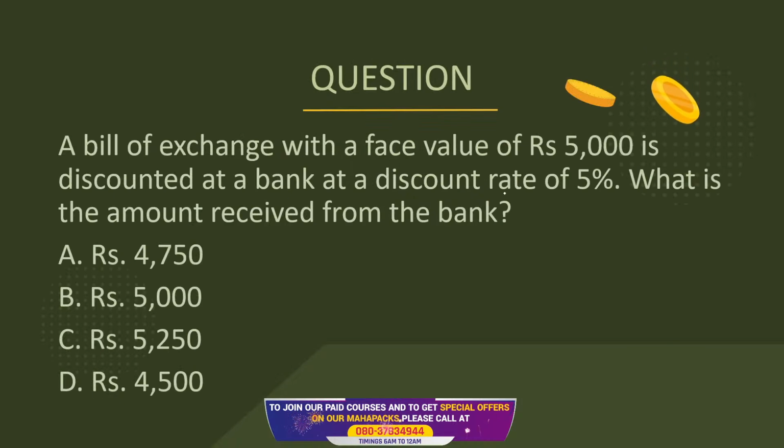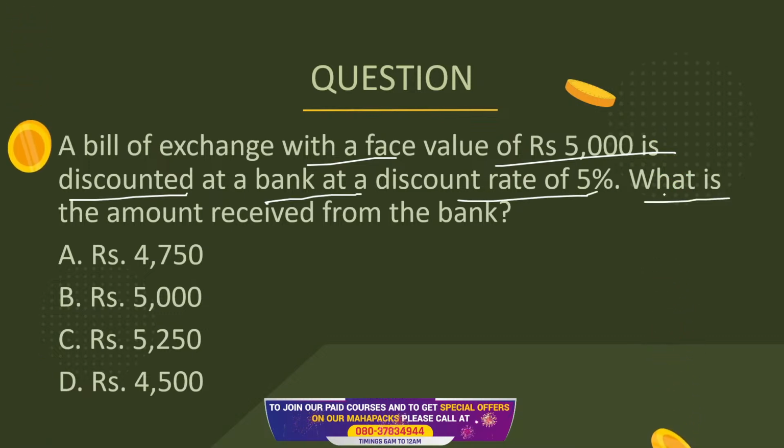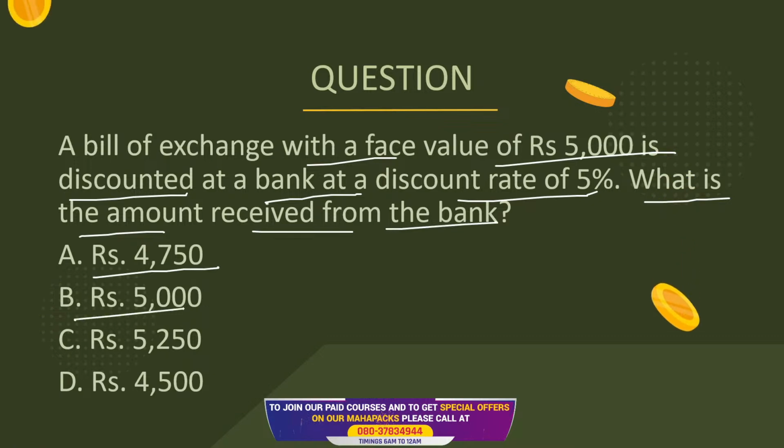Next point, there's a bill of exchange with the face value of rupees 5,000 discounted at the bank at a discount rate of 5%. What is the amount received from the bank? 4750, 5000, 5250 or 4500?